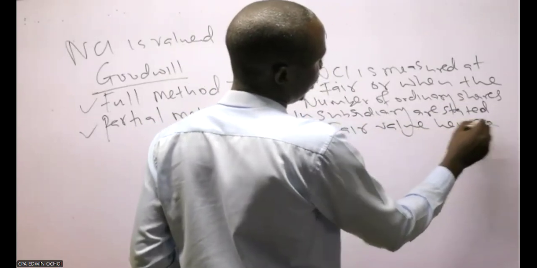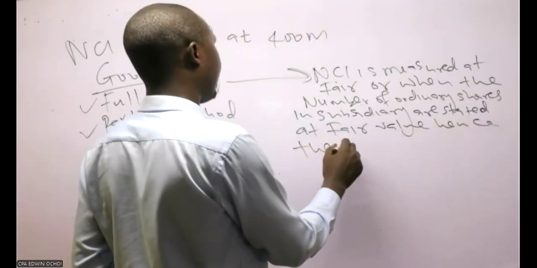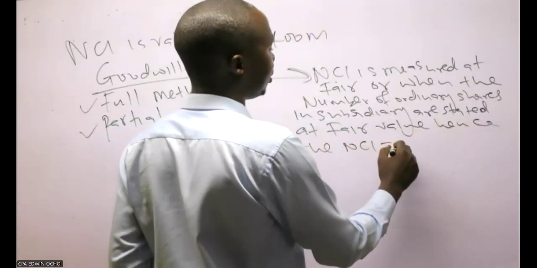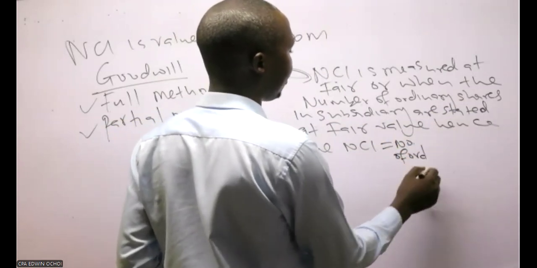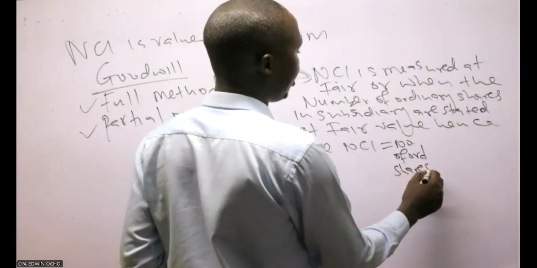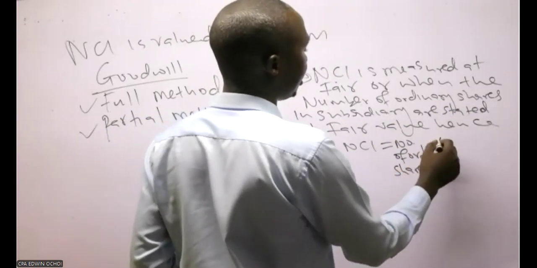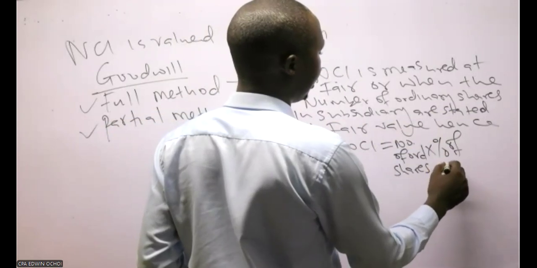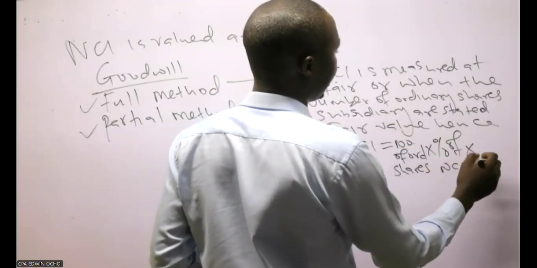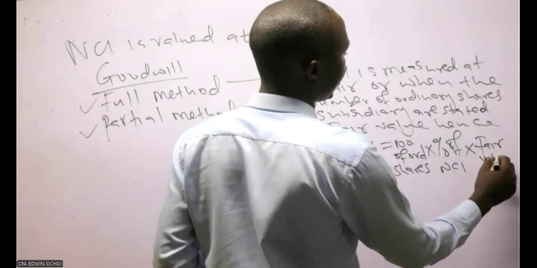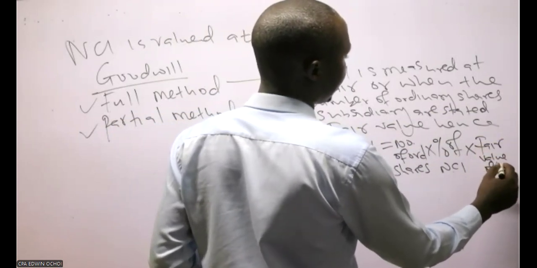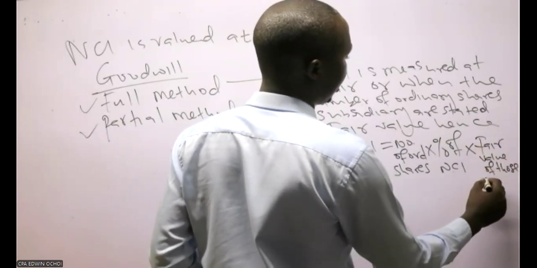Hence, the NCI equals the number of ordinary shares times the percentage of NCI times the fair value of those shares.